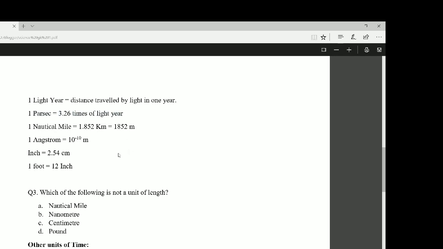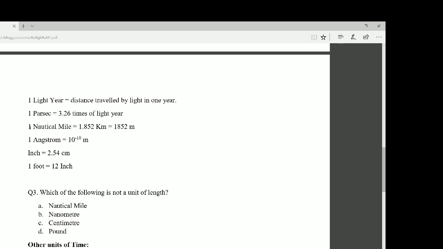Next, 1 nautical mile. Nautical mile is used by sailors at sea, and 1 nautical mile equals 1.852 kilometer or 1852 meter. Please remember it.